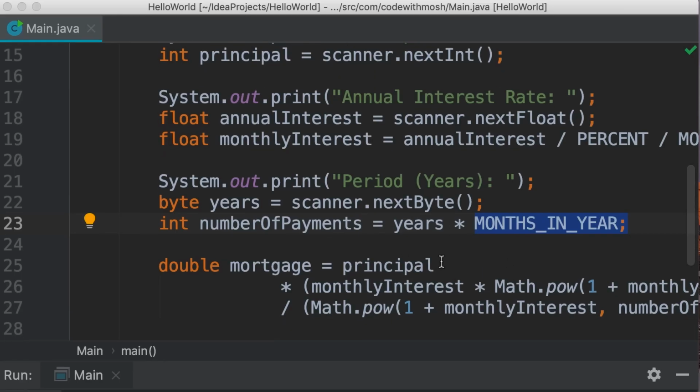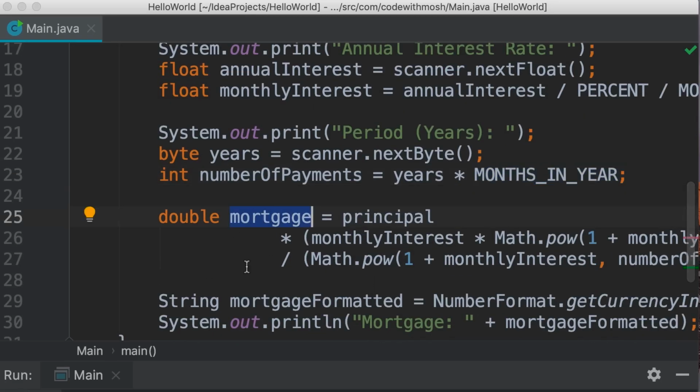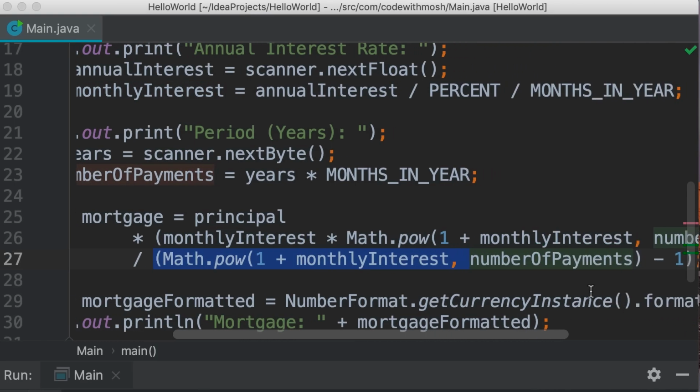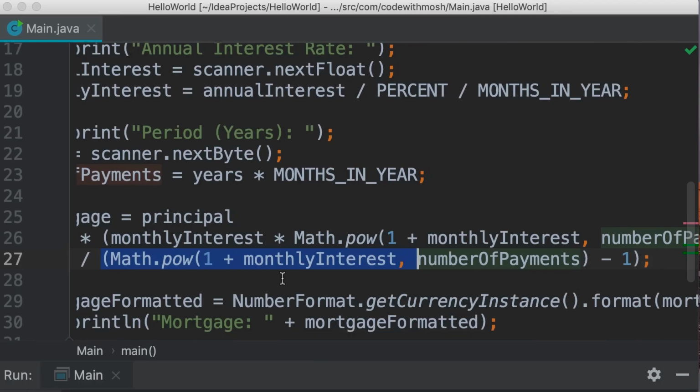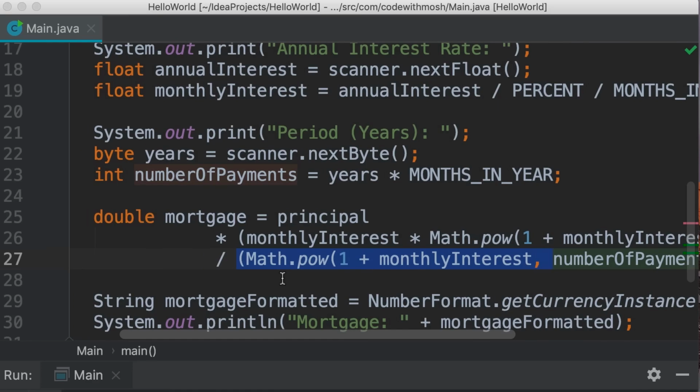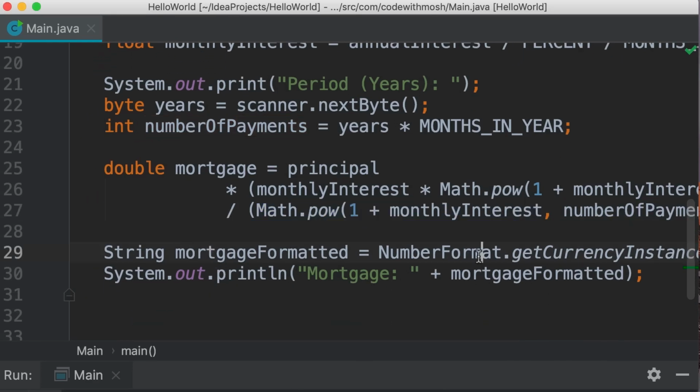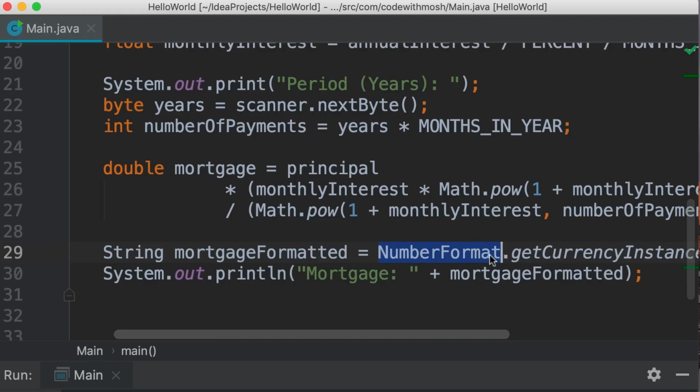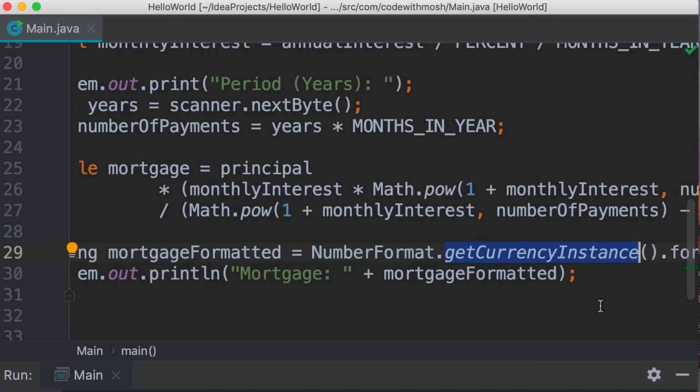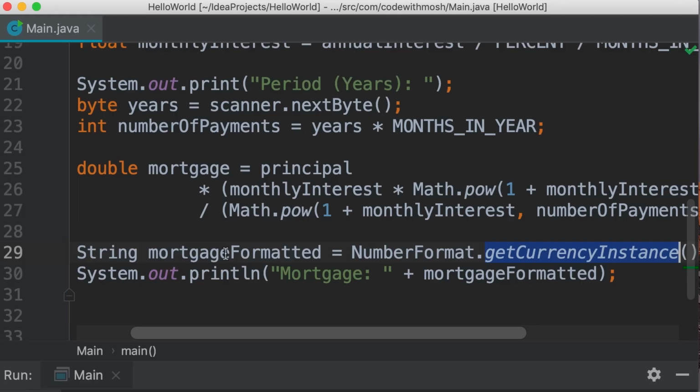Once we collect all this data, then we calculate the mortgage. So we get the principal multiplied by this expression and then divided by this other expression. Let's have a quick look here. Now, this looks a little bit complicated. So if you want to download my source code, look below this video. I've attached it for you to download. And finally, after we calculate the mortgage, we use the number format class to format this value as a currency. So we get the result, store it in this string, mortgage formatted, and print it over here. Now here we could also avoid declaring this variable and simply add this expression over here.